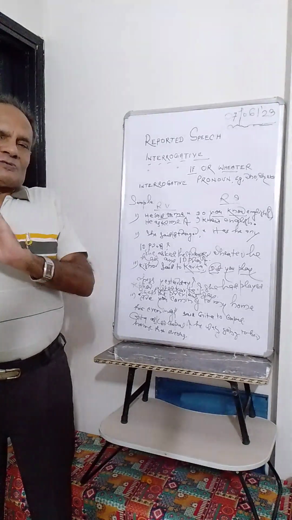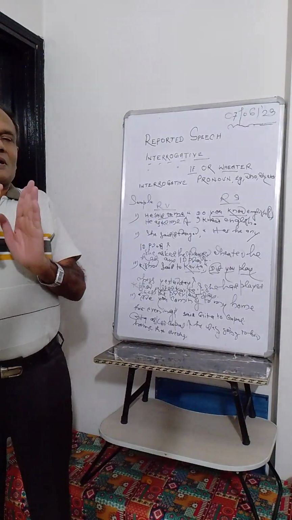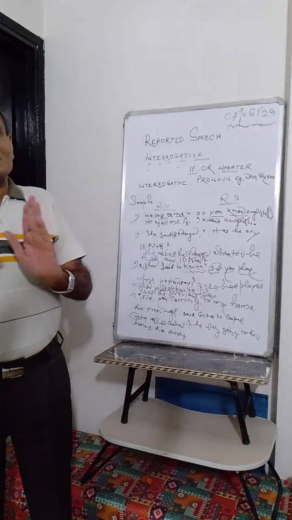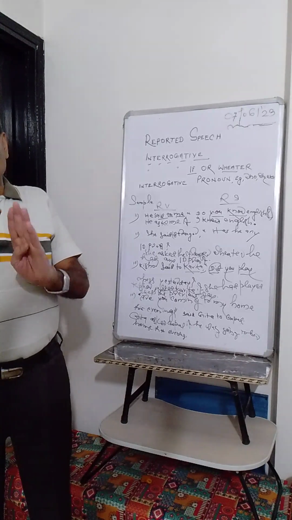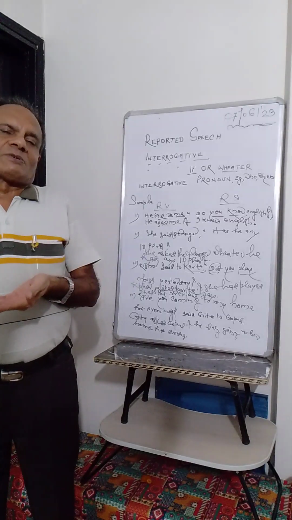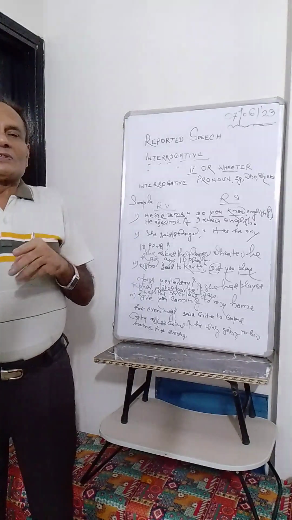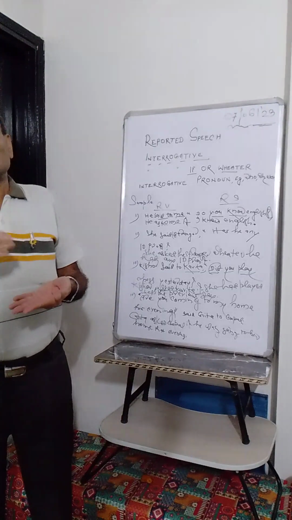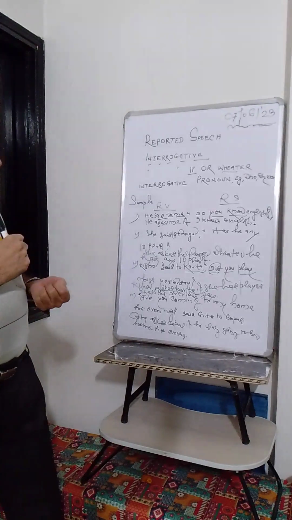Besides that, in the place of removal of the inverted comma, we are likely to put if or whether. It is up to you. Better you write if, because in writing if, there is less situation to commit mistake. But when you write whether, maybe you will be confused.